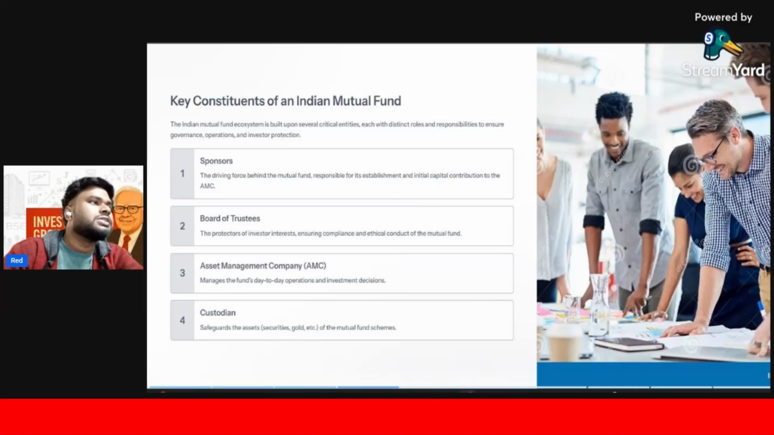The sponsor is the driving force behind the mutual fund, responsible for its establishment and initial capital contribution to the AMC. Can you name one sponsor? HDFC, ICICI, SBI are all sponsors. They had the money and sponsored the mutual fund at the beginning. There is some financial criteria, and we are going to teach that also. Let me show this.